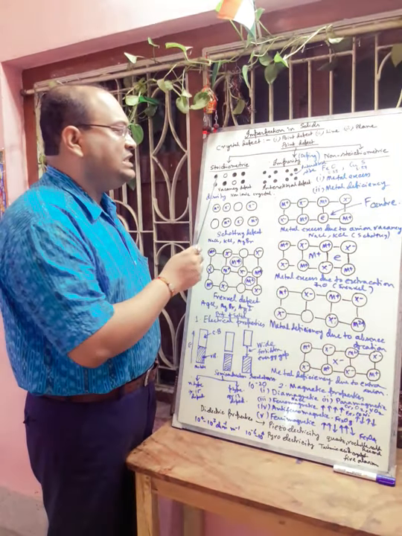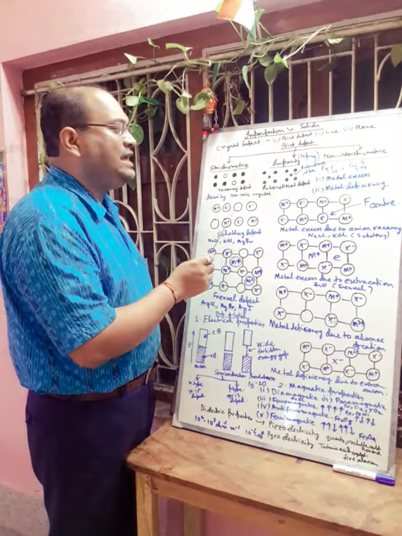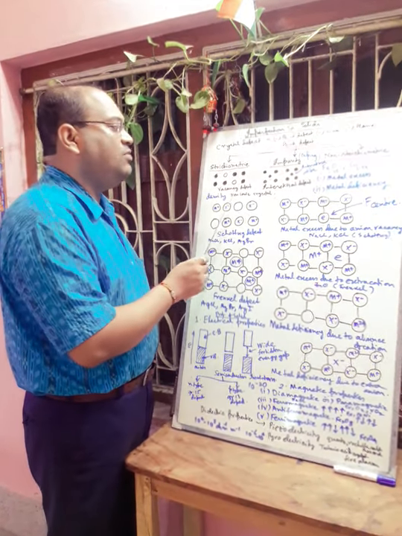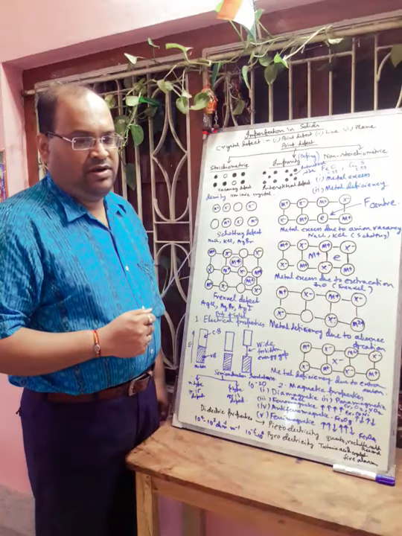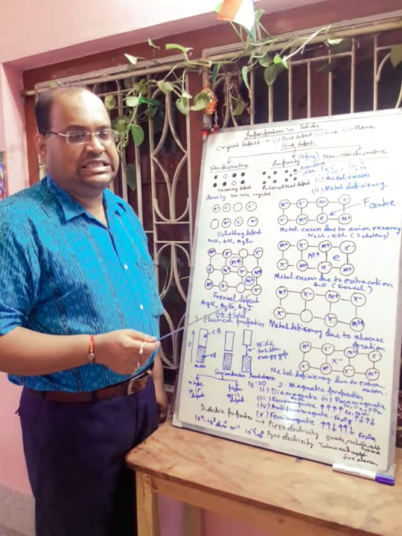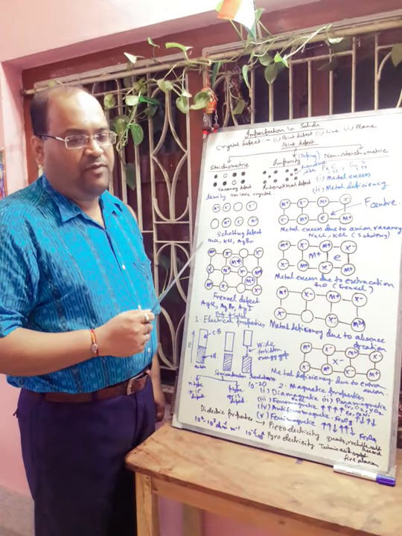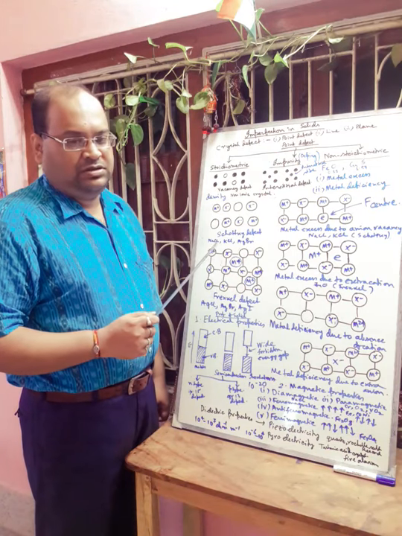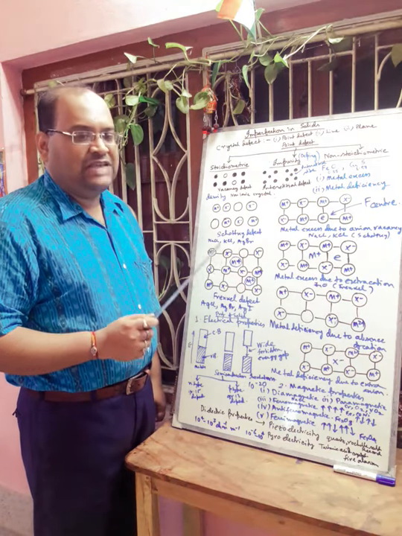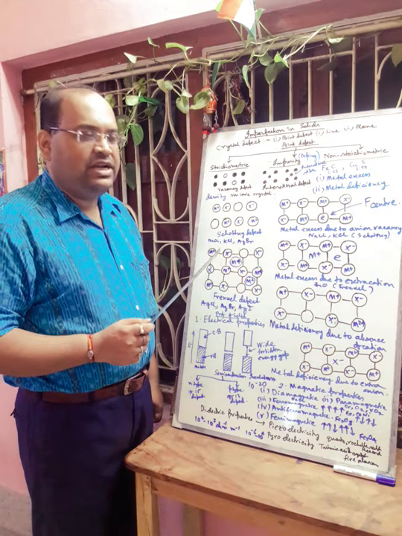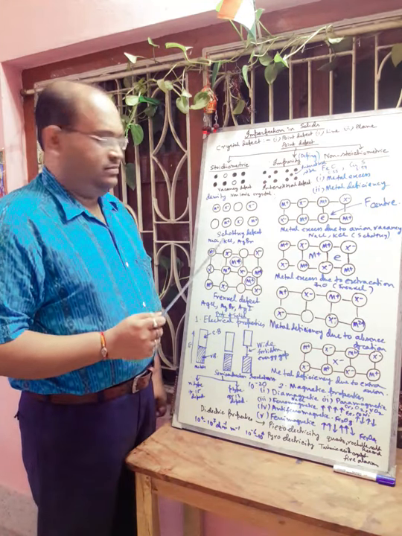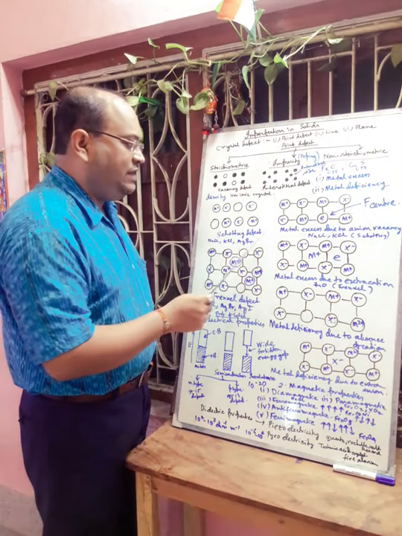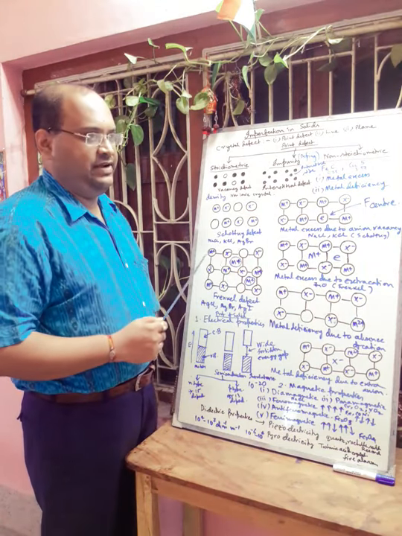Now generally this type of vacancy defect and interstitial defect is observed in case of non-ionic crystals. But for ionic crystals, there are also two types of point defects that maintain both the stoichiometry as well as the electrical neutrality of the crystal. These two defects are Schottky defect and Frenkel defect.